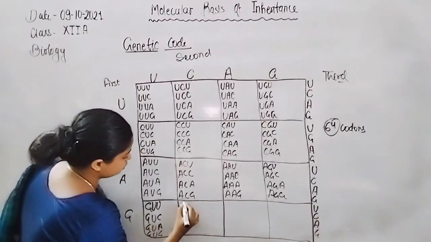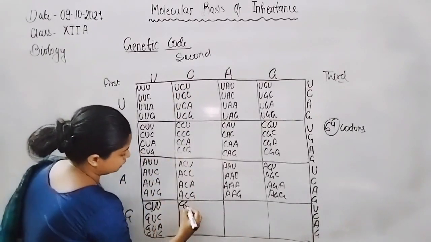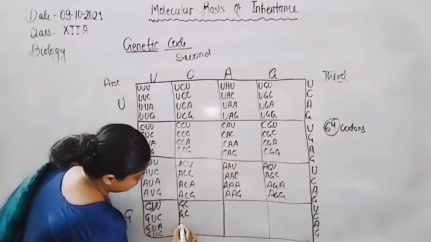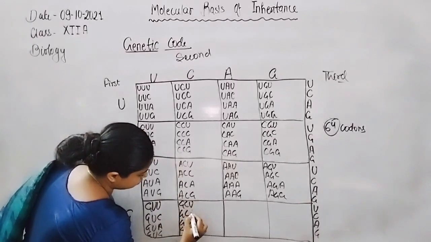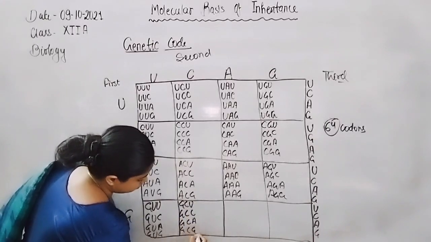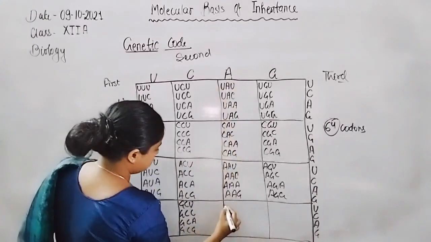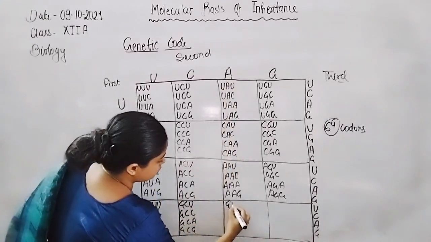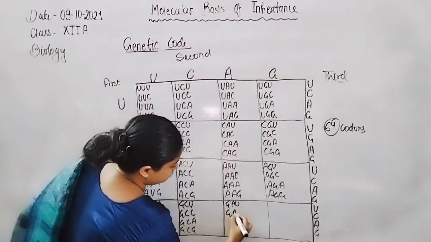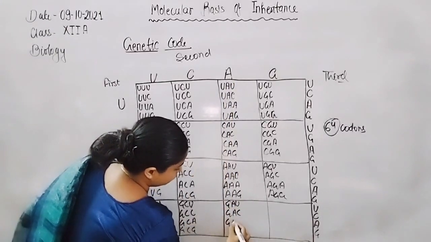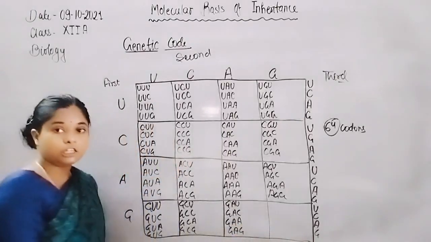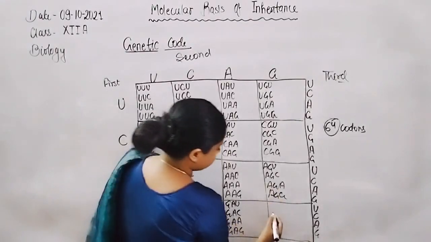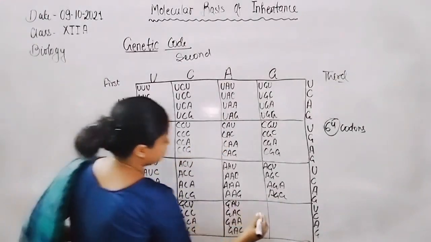Now guanine, first, second, you can write here also, and GAG. Now the last block.